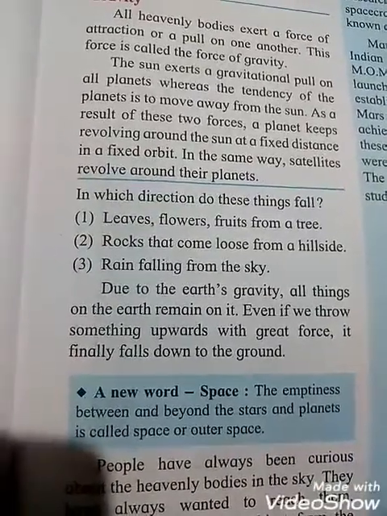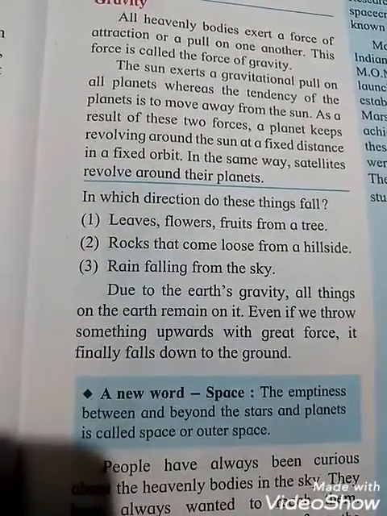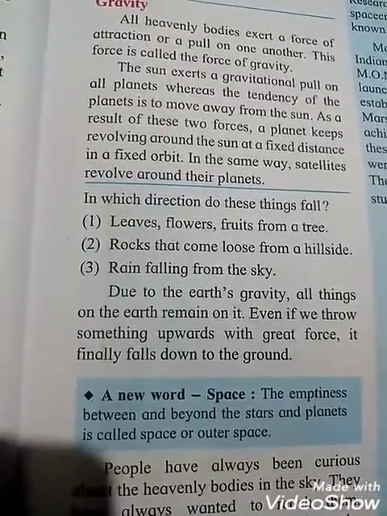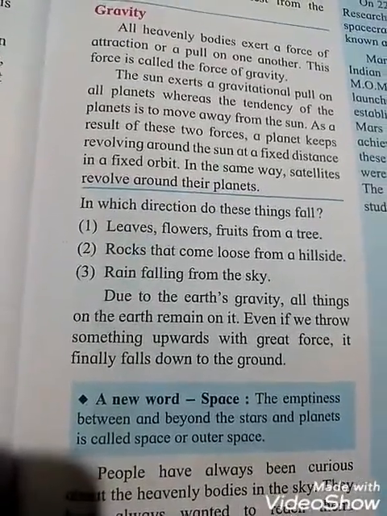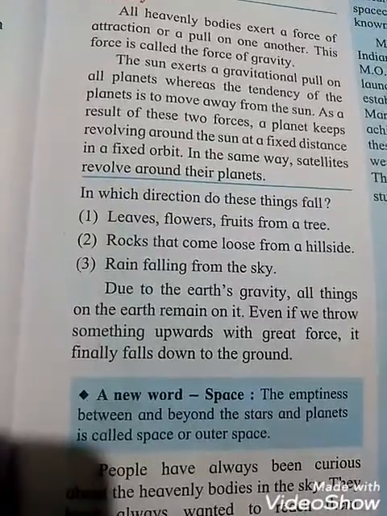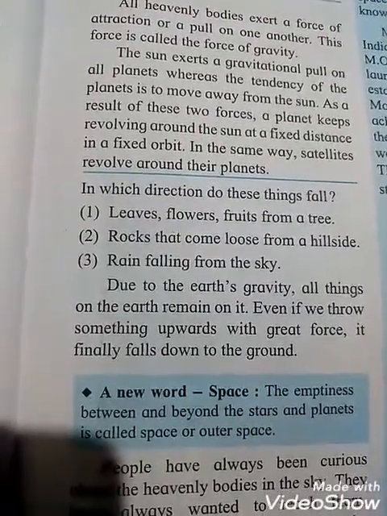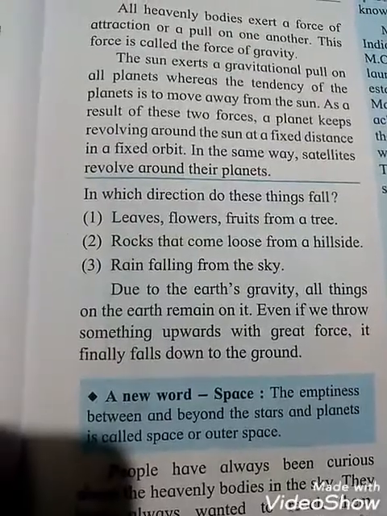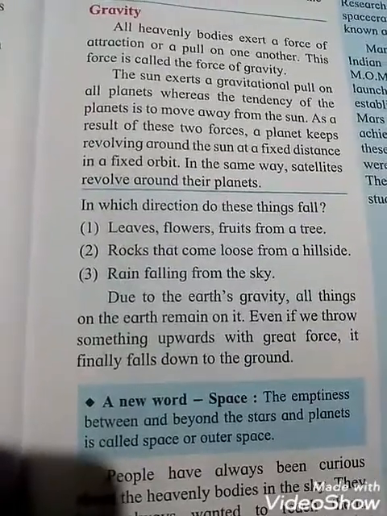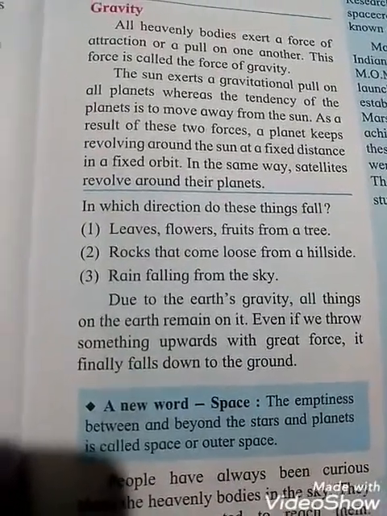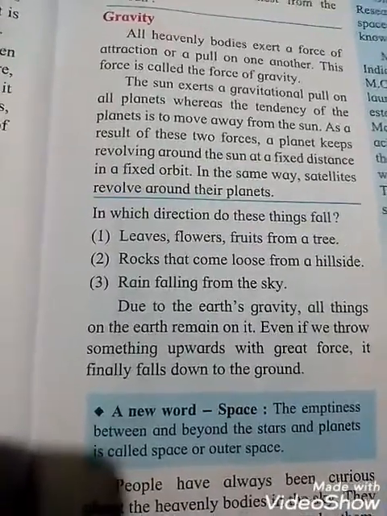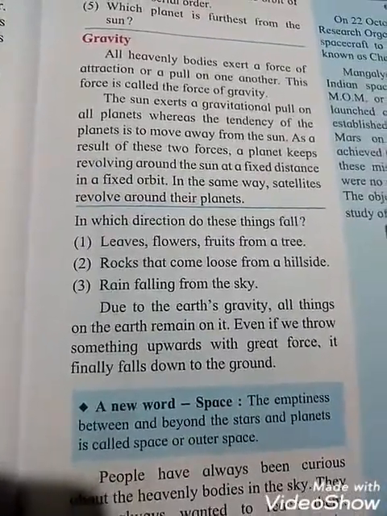Due to the earth's gravity, all things on the earth remain on it. Even if we throw something upward with great force, it will finally fall down to the ground. So whatever things we throw, they will finally fall down to the ground. Why does it happen? Because due to the earth's gravity, all things on the earth remain on it.